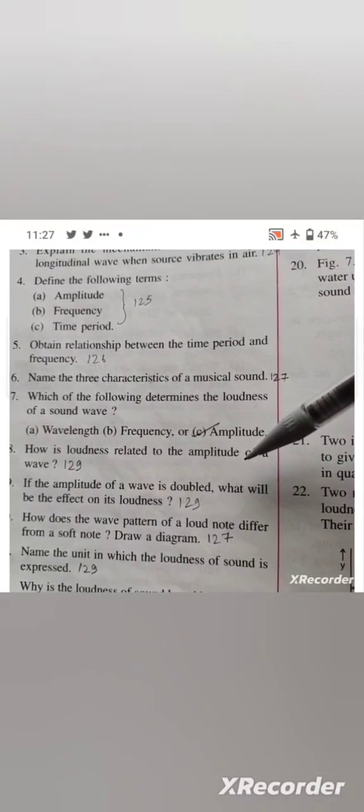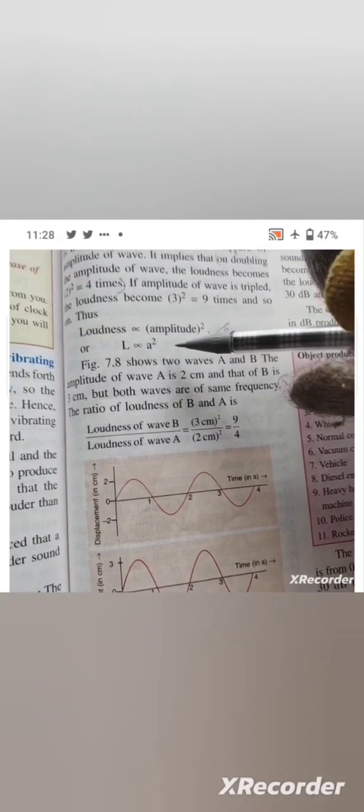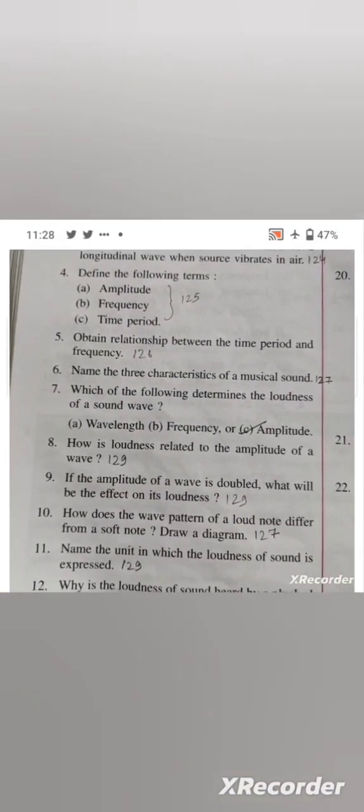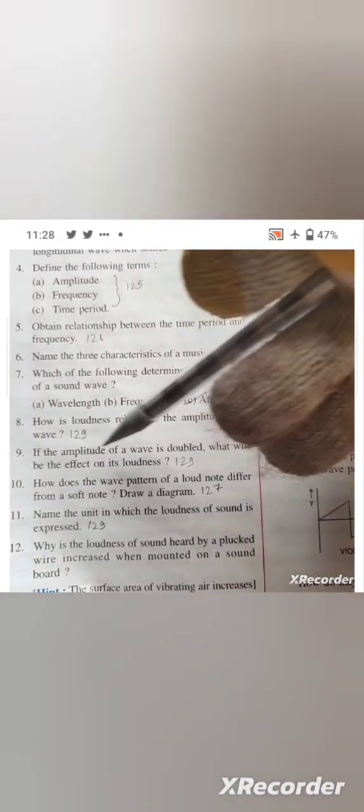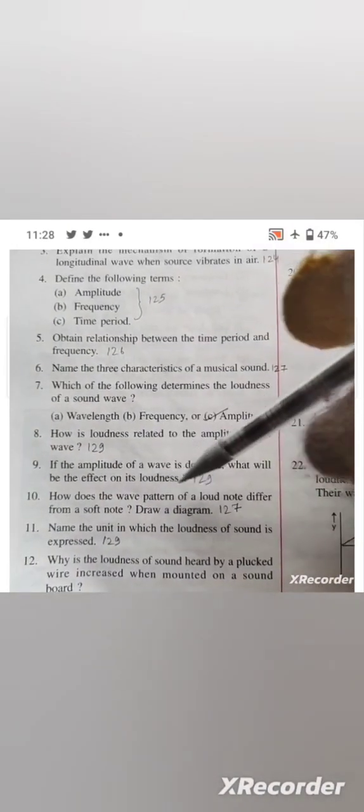On page number 129, you have to write this expression: loudness is directly proportional to amplitude square, or L is directly proportional to A square. Okay. Question number 9, if the amplitude of a wave is doubled, what will be the effect on its loudness? So its answer is given on page number 129.